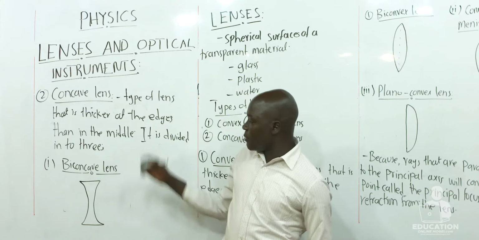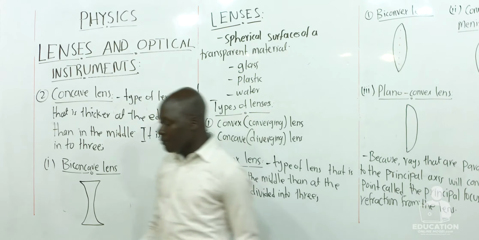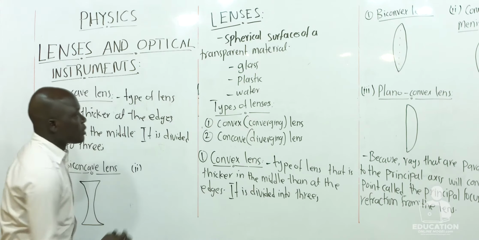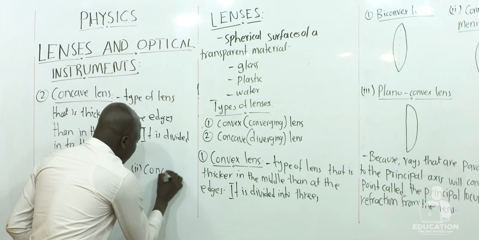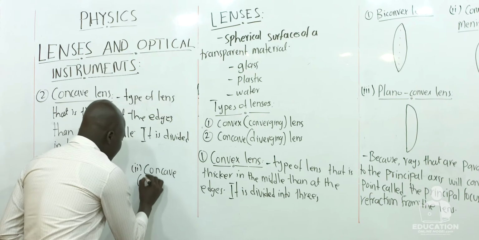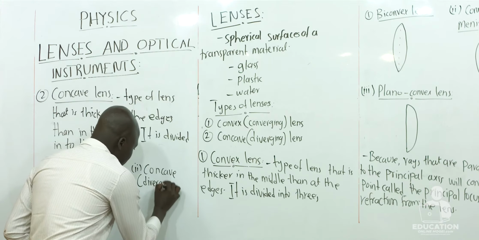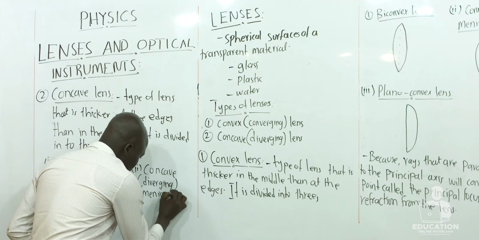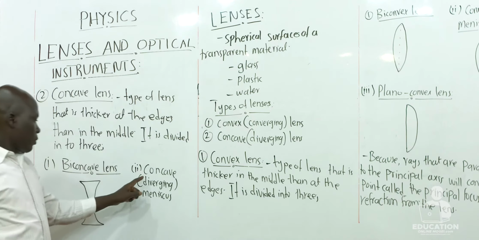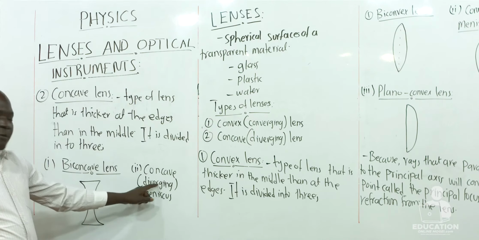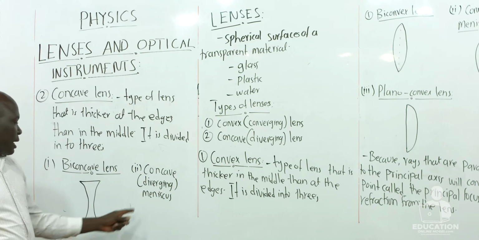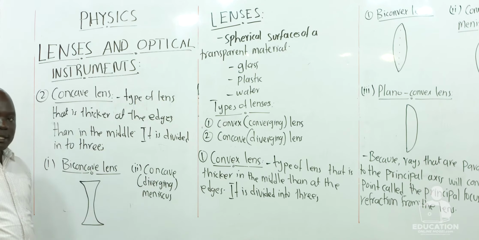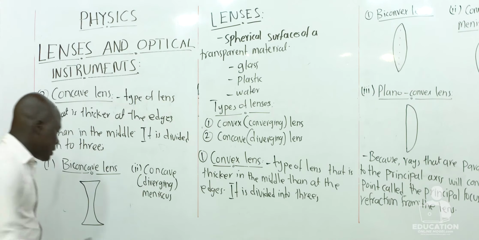Then the second division of the concave lens, that is Roman numeral 2, is called the concave, in bracket, diverging meniscus. Concave or diverging meniscus. So dear learners, how does the concave or diverging meniscus appear? So this is how it appears.